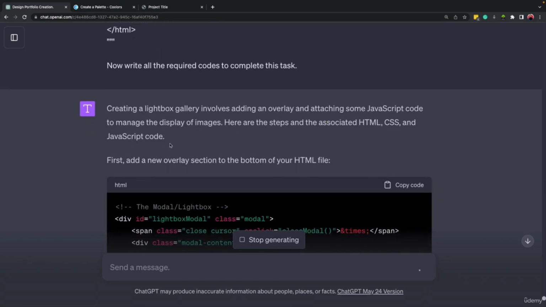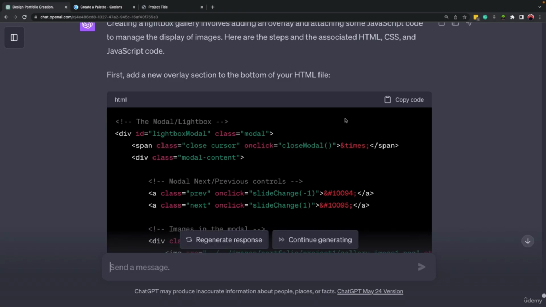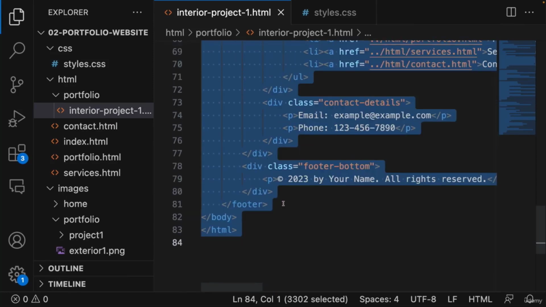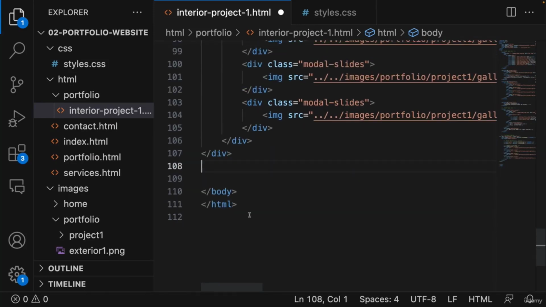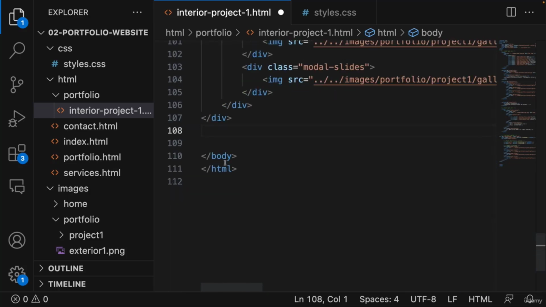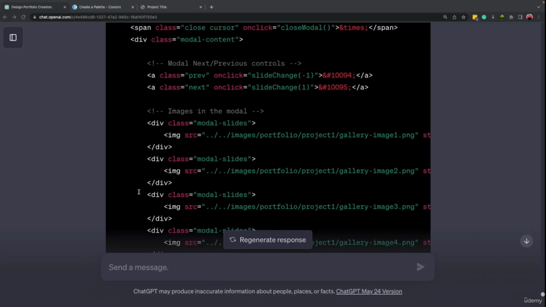All right, so it explained that let's create a lightbox gallery. Okay, and we need to add this section to the bottom of our HTML files. So I'm just going to copy this and come here inside the HTML, but I'm going to add it at the bottom. It told me to add it at the bottom of the HTML file, but it should be inside the body part, before the body or HTML ends. So I added it. Let's save it.